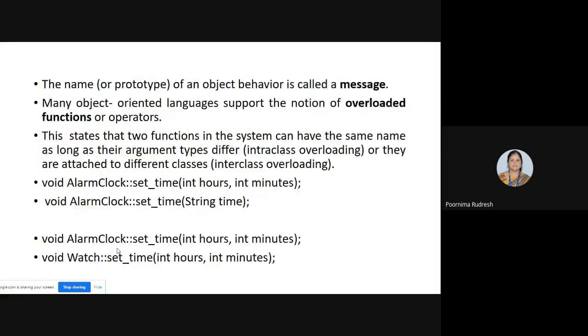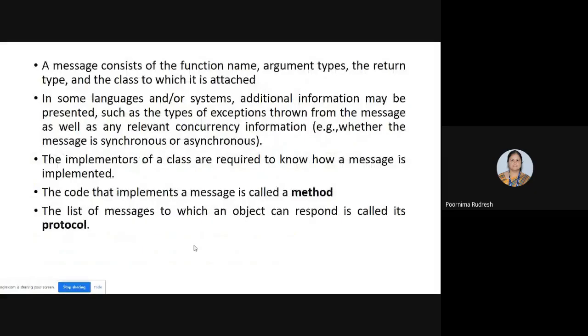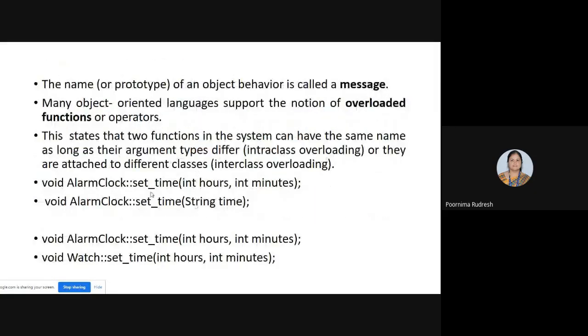See here, the message consists of the function name, argument types, and also the return type and the class to which it is attached. So it consists of the function name, argument types, and return type, and also the class name to which it is attached.